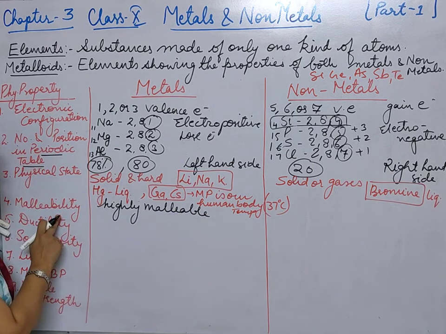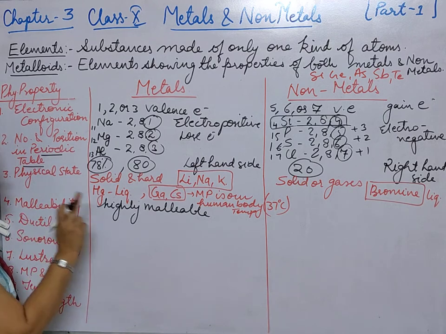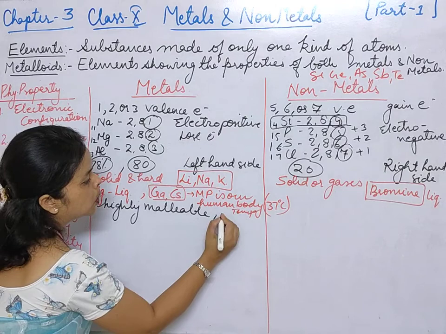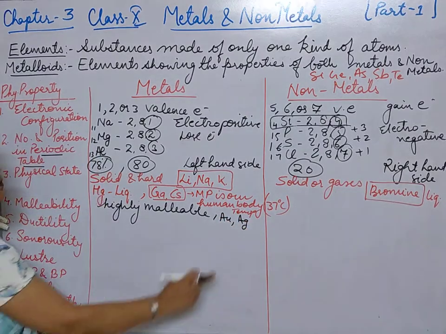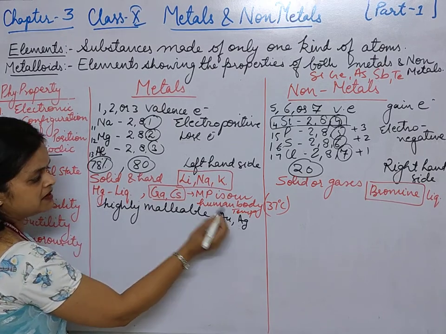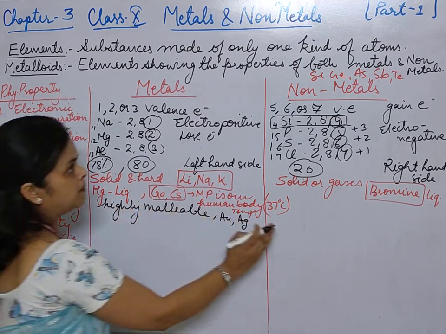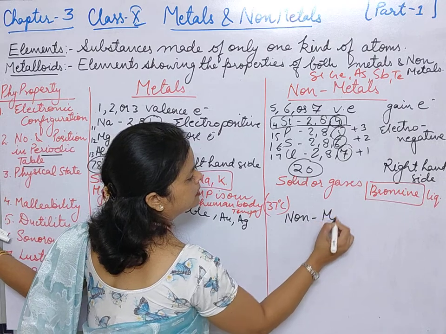Malleability is the property by which they can be beaten into thin sheets. Metals are highly malleable, and gold and silver are the most malleable metals. And non-metals are non-malleable.